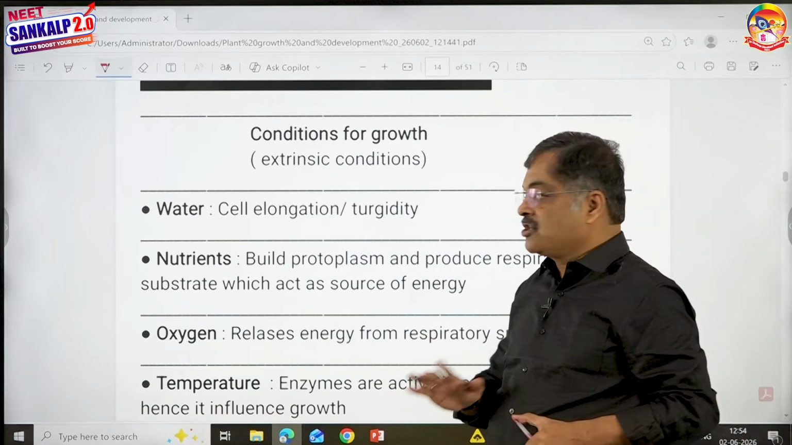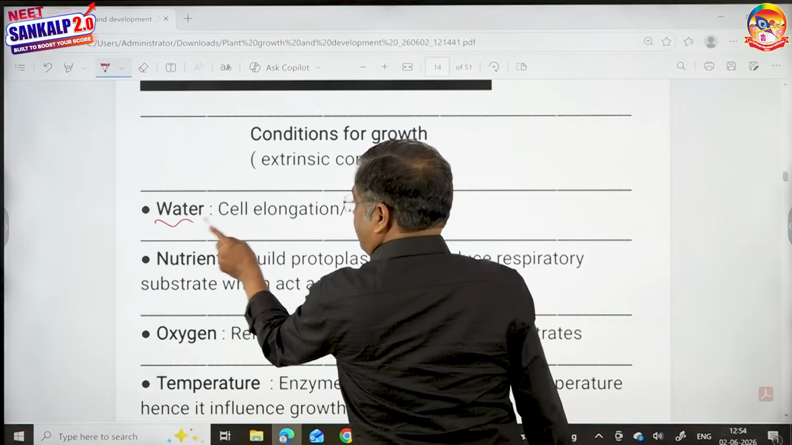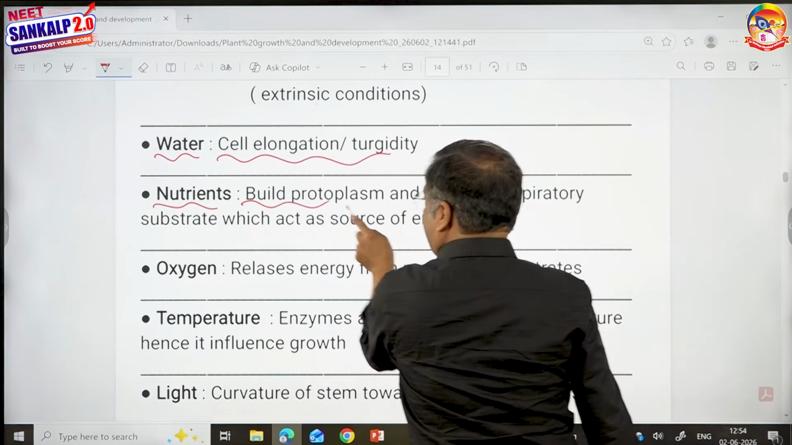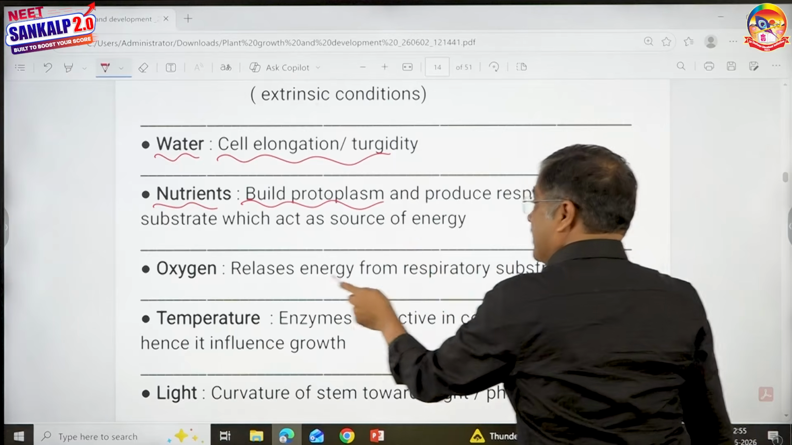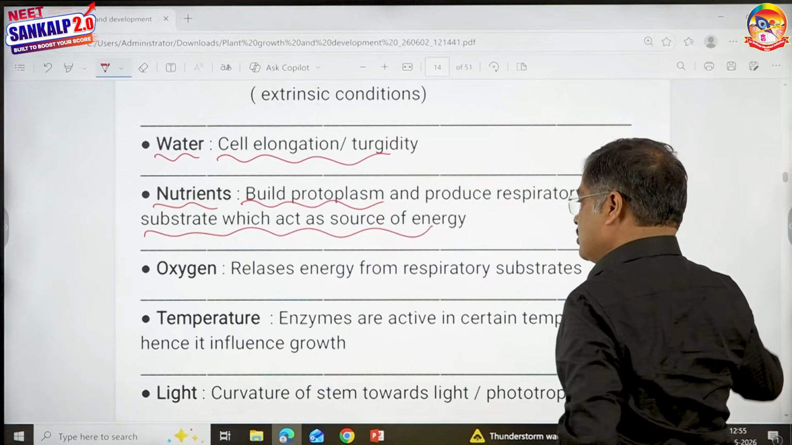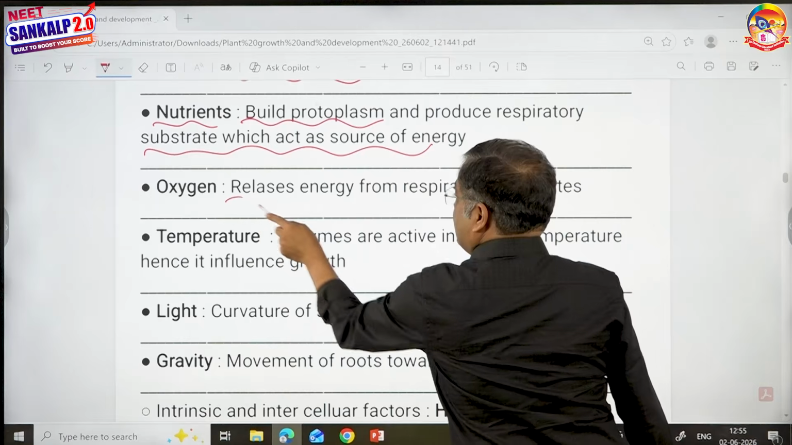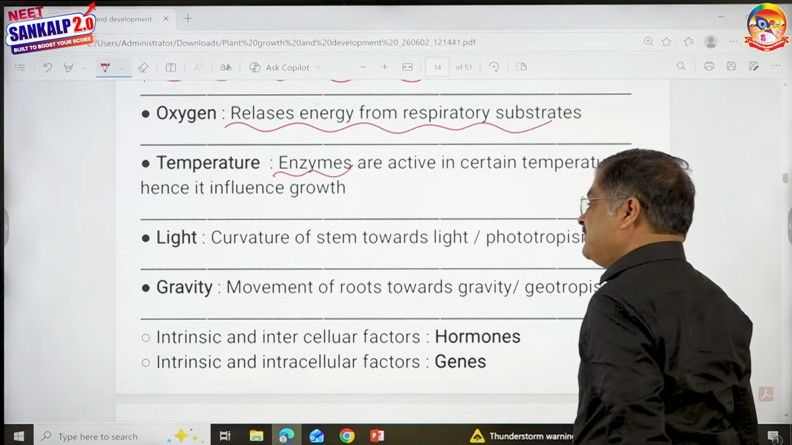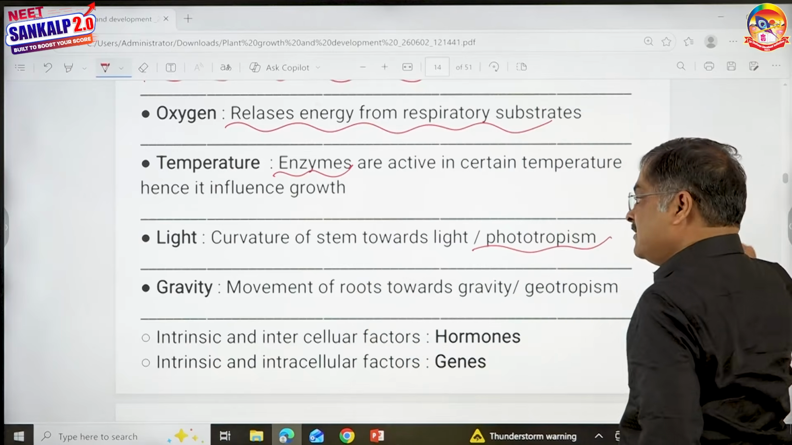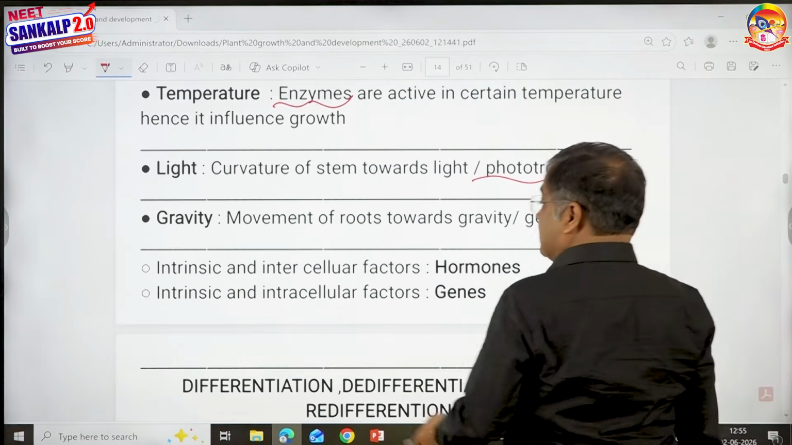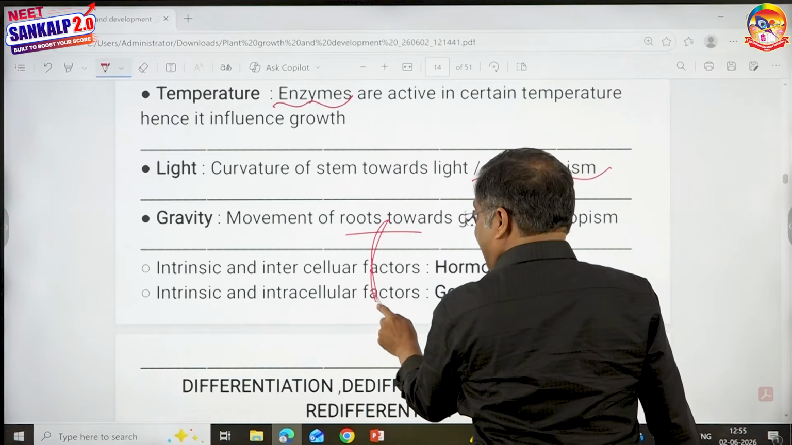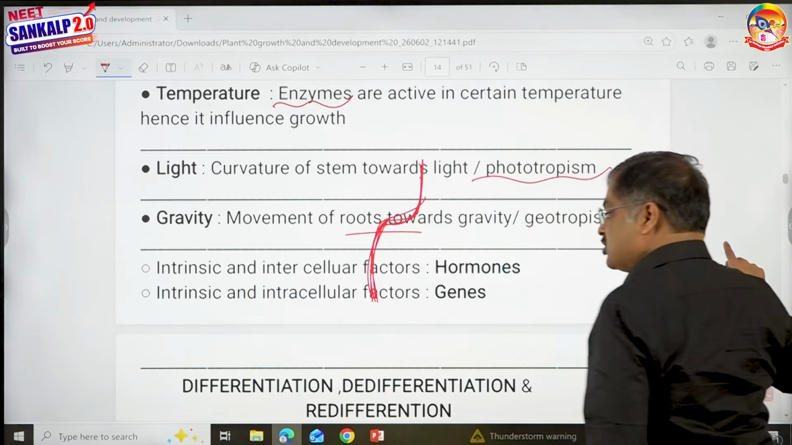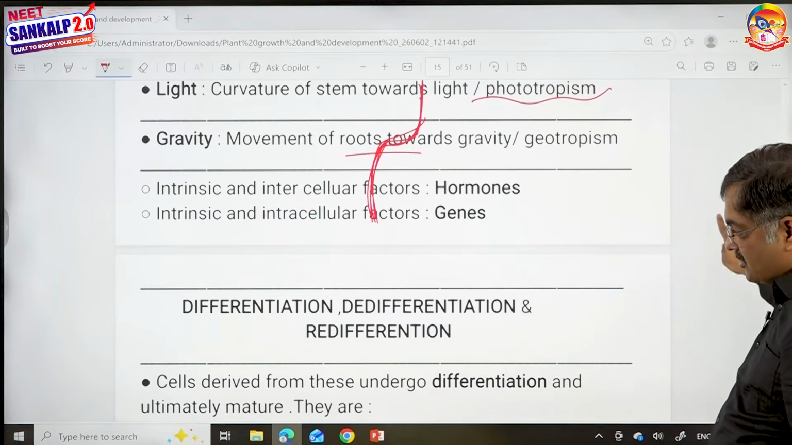Then we talk about the conditions for growth, children. Water is required because it helps in turgidity. Nutrients are required because they build protoplasm and produce some respiratory substrates as well, which act as source of energy. Oxygen helps in releasing energy from respiratory substrate. Temperature has an effect on enzymes. Light has an effect on phototropism and also on flowering. Gravity: the root is going to grow towards the gravity and the stem is going to grow against the gravity. So gravity also has a role to play with regard to its movement.